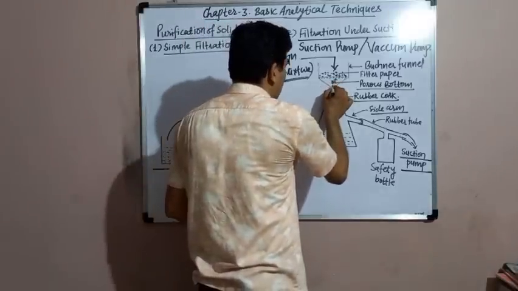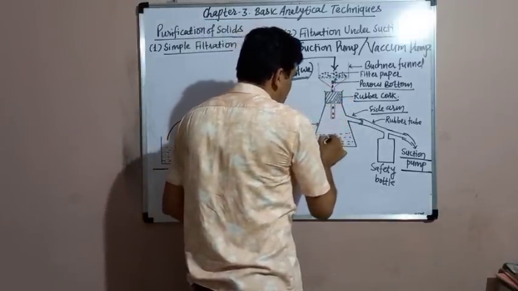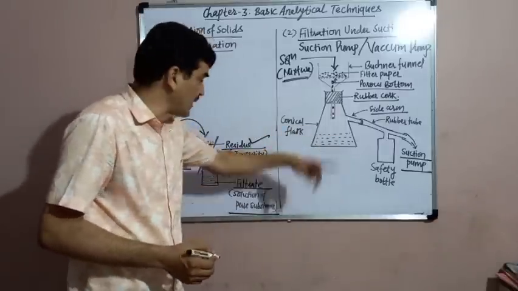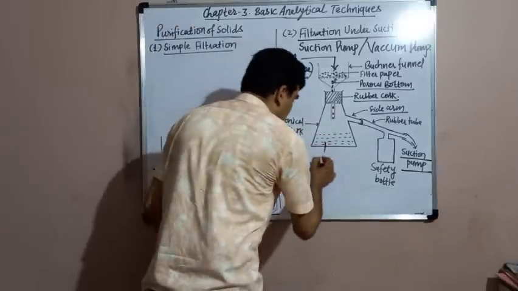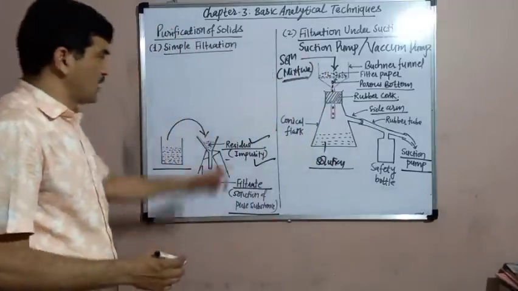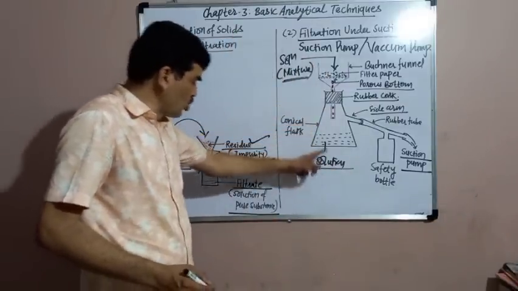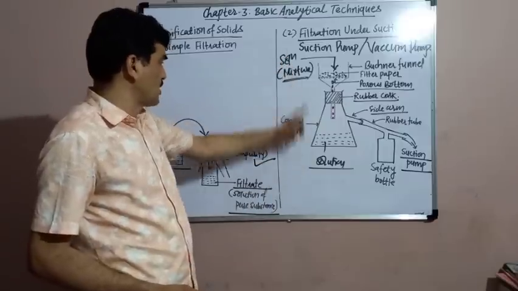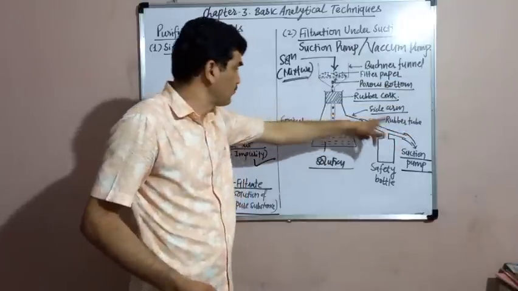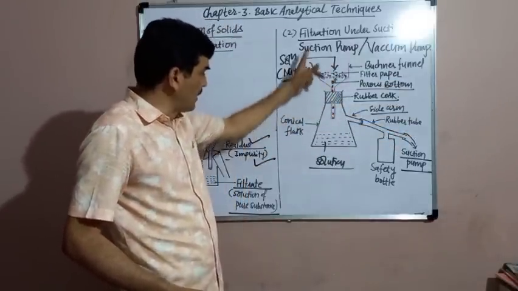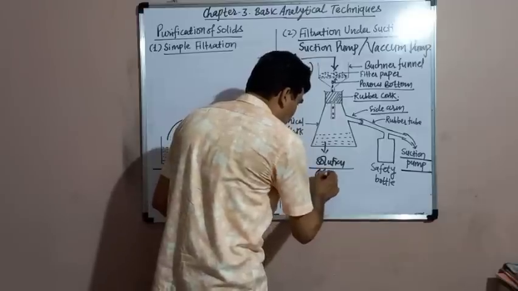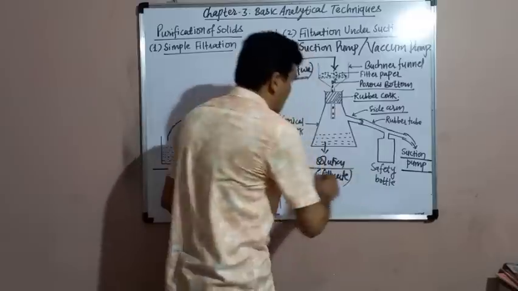The solution flows down, and this solution or filtrate gets collected at the bottom of the conical flask. This solution is now free from the insoluble impurities. The insoluble impurities which were present in the solution get collected above the filter paper in the Buchner funnel.